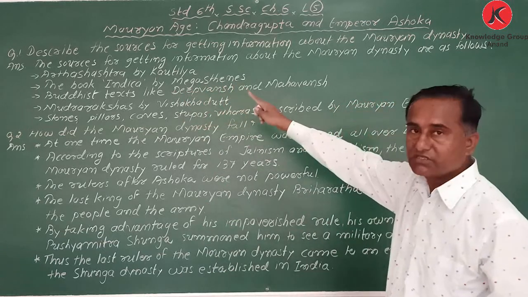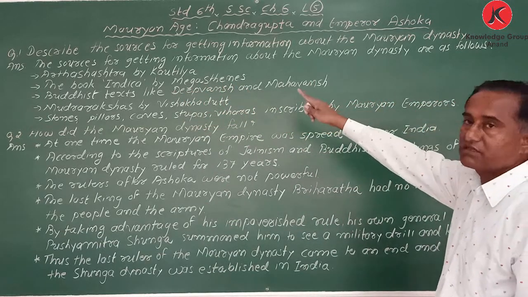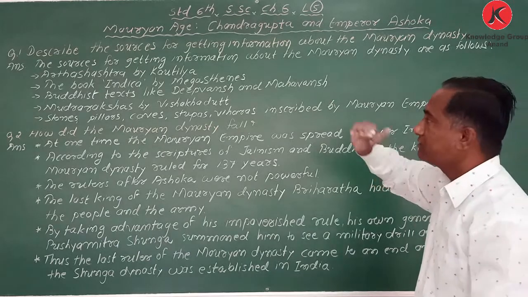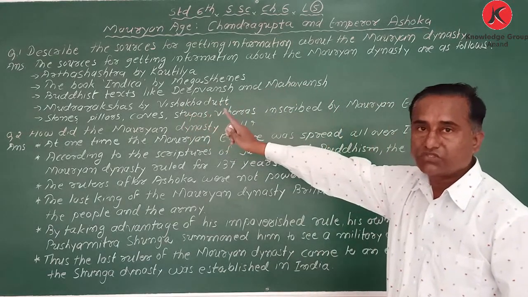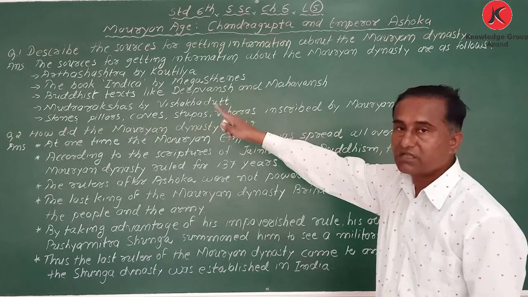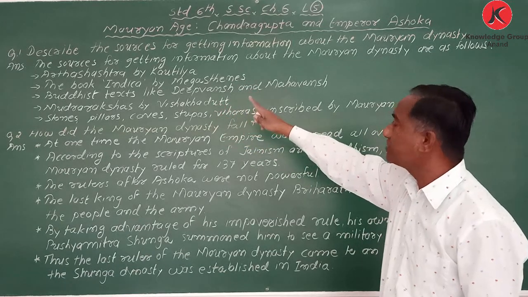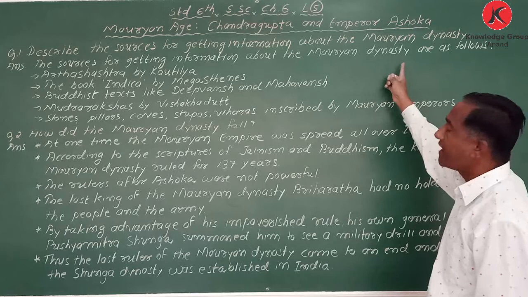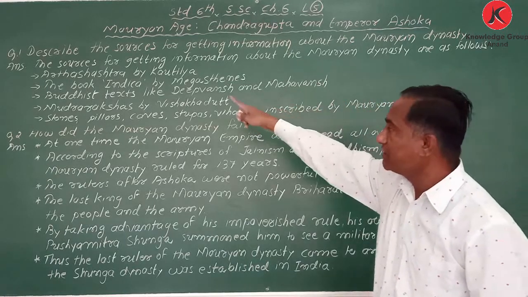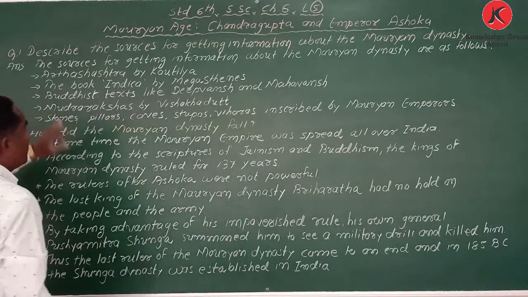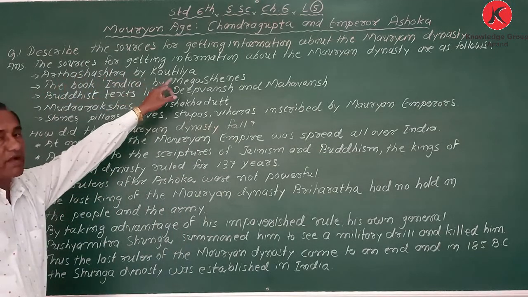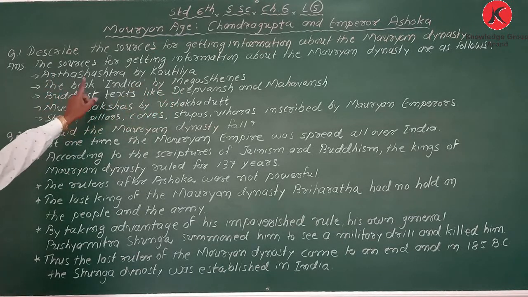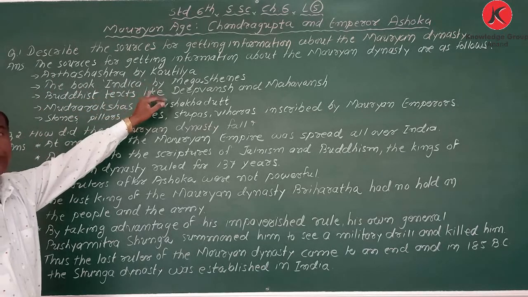Okay, describe the sources for getting information about the Mauryan dynasty. Answer: the sources, means from which things? The sources for getting information about the Mauryan dynasty are as follows. Number 1, Arthashastra written by Kautilya. Second, the book Indica written by Megasthenes.